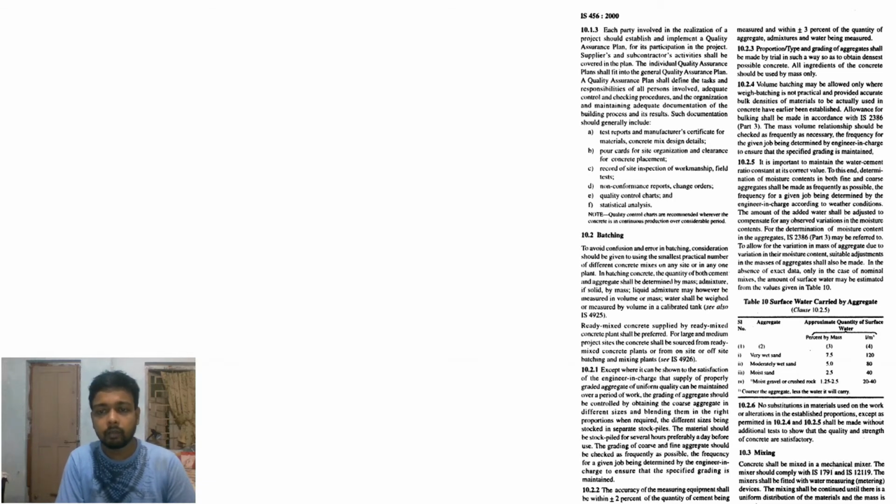Batching. To avoid confusion and error, batching should be done using the smallest practical number of different concrete mixes. For this you should use IS 4925, never asked till today.